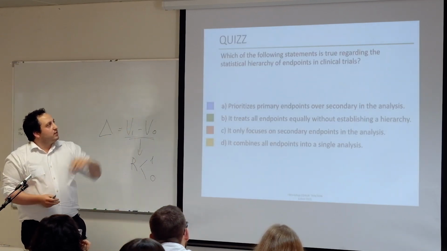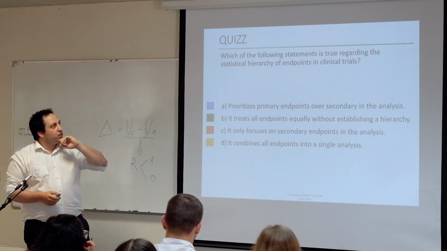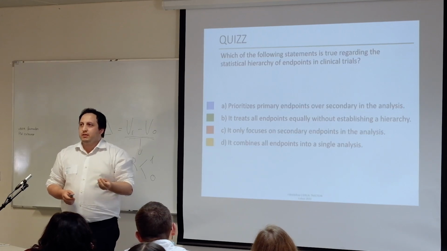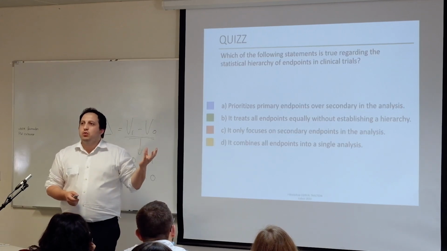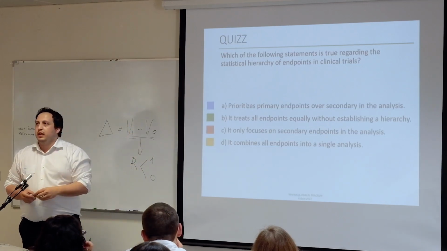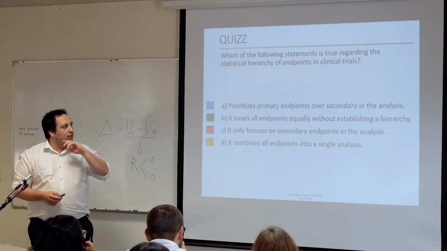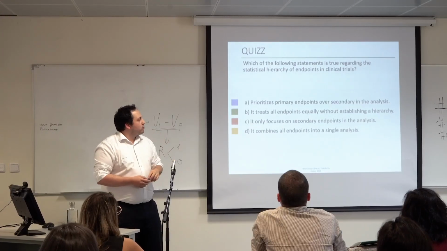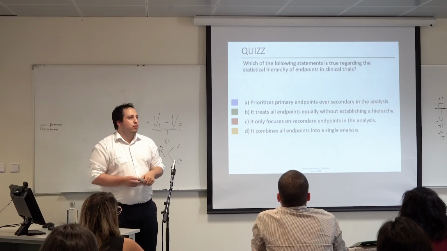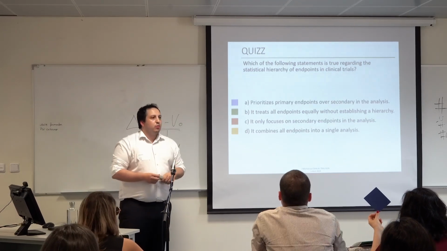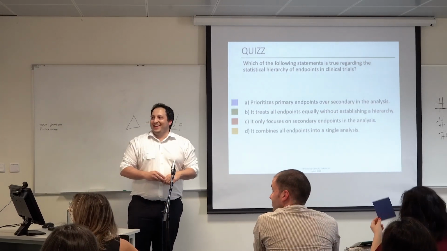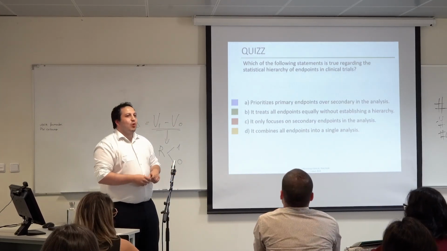So one of the methods is the statistical hierarchy of endpoints, and I don't know if you have already heard about it. Do you have any idea what we do in that case? We prioritize primary endpoints over secondary in the analysis, we treat all the endpoints equally, we only focus on secondary endpoints, or we combine all endpoints in a single analysis. Do you know? Okay, blue ones. Okay, blue ones, you are correct.